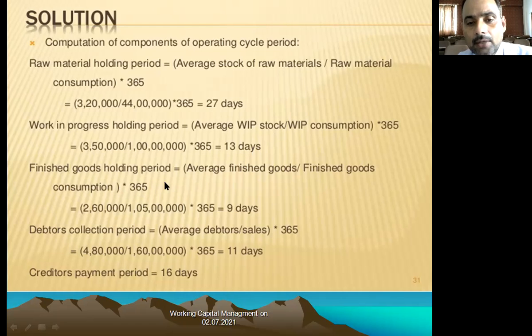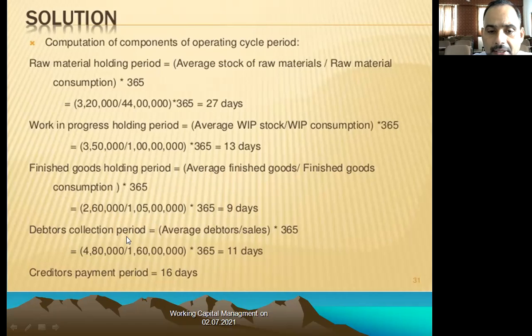Finished goods holding period equals the average finished goods divided by the cost of goods sold, multiplied by 365 days. It will be 2 lakhs 60,000 of average finished goods. How do you calculate the average finished goods? Take the opening balance and the closing balance of the finished goods and divide by two. On the basis of that, we can calculate the average finished goods. So it will be 9 days. It is very easy to calculate.